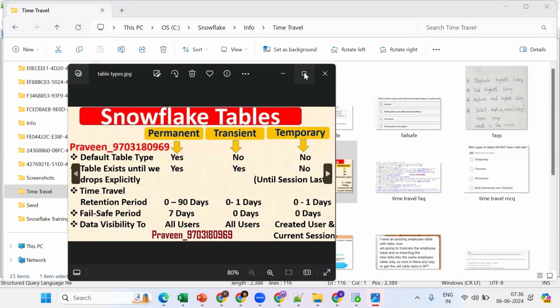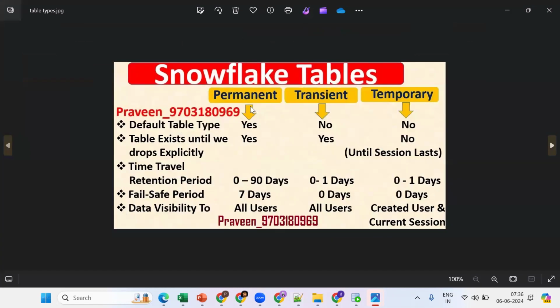By default, when you create any table, it will be a permanent table. If you want to create a transient table, how do you do it? Use the transient keyword. If I want a temporary table, you should use the temp or temporary keyword. Okay, this is fine.